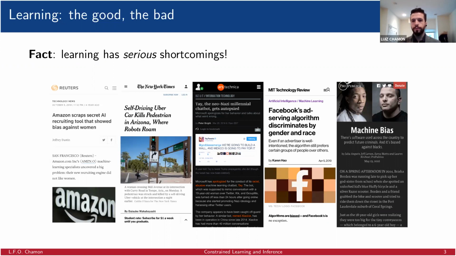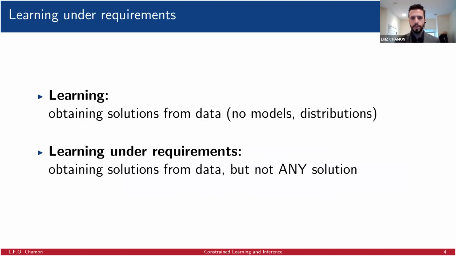And this has been evidenced by a growing number of reports of failures of learning, from biased, prejudiced models to fatal accidents even. So there is a need today to curtail the behavior of learned solutions so that we can use them in applications where failure is more costly than simply showing the picture of a cat when somebody searches for a dog. So what we need today is not really to learn, but to learn under requirements. In other words, we want to obtain a solution from data, but not any solution.